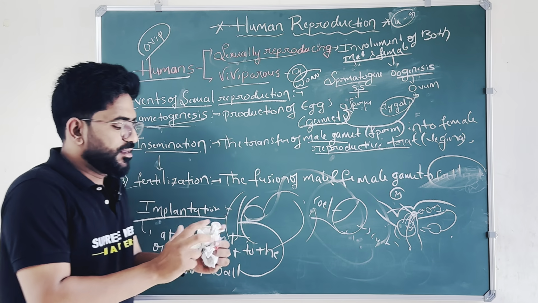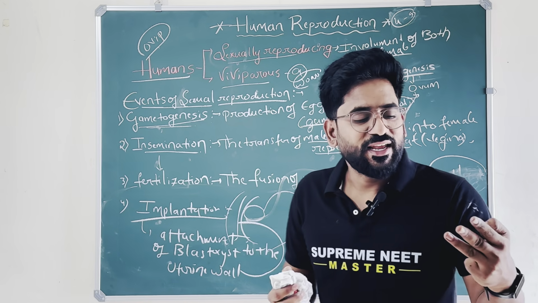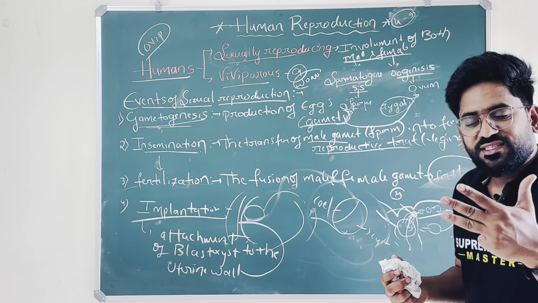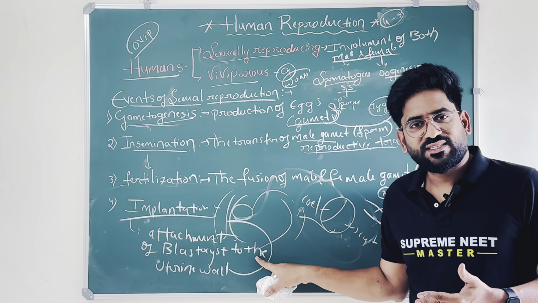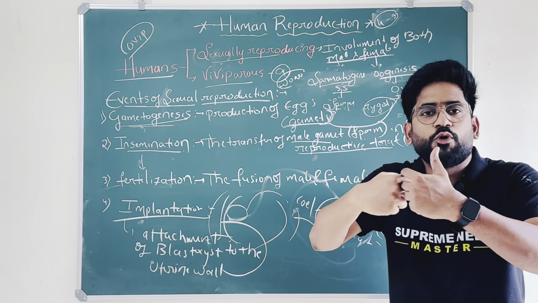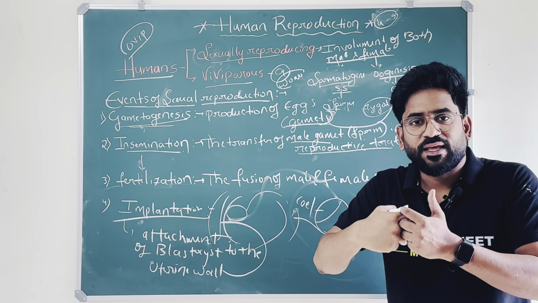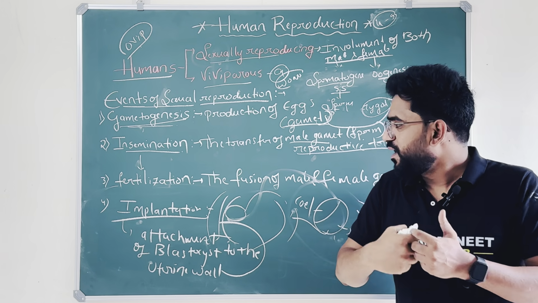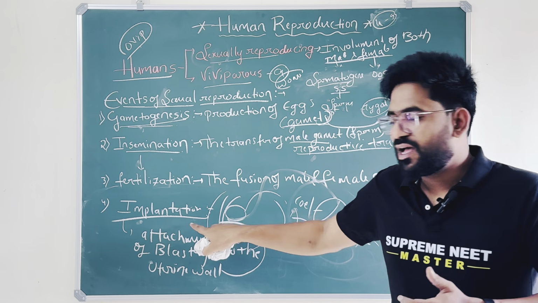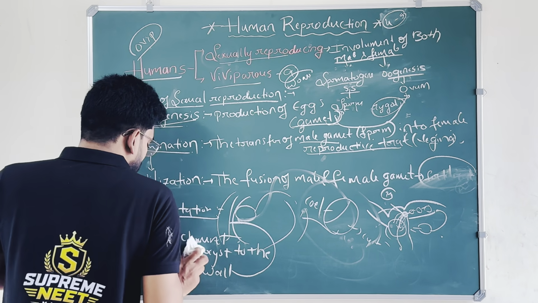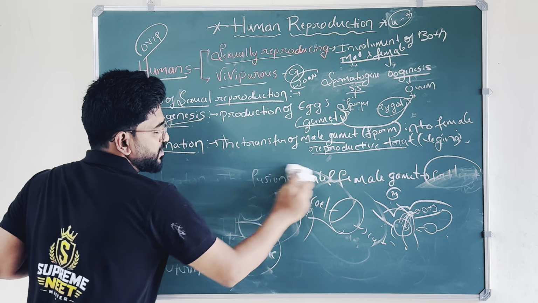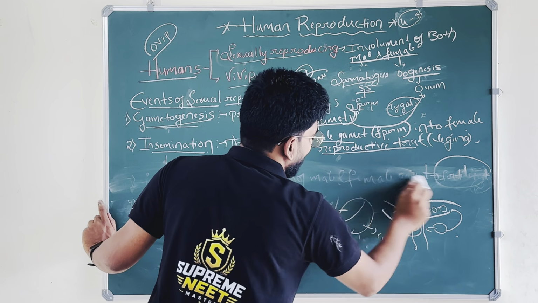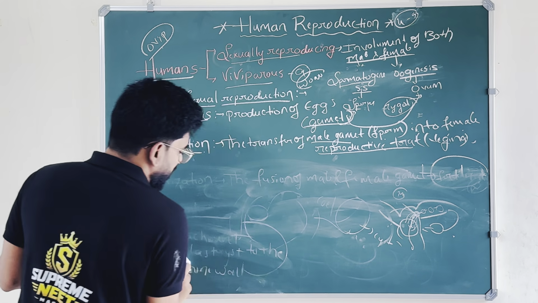Implantation: the innermost layer of the uterus consists of finger like projections like this, and the blastocyst also has finger like projections like this. They both interlock in the endometrium layer. It forms a process called implantation. After implantation, what will happen? Gestation, which is around 9 months, the embryonic time period.